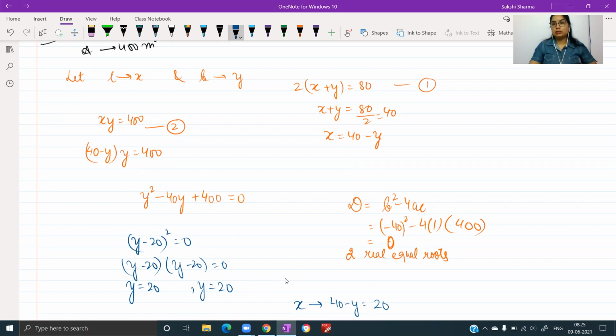What can you say about the field? It is a square. All squares are rectangles, right? Yes, ma'am. All squares are rectangles, but not all rectangles are squares. So let me know once you have noted this down, and then we will take up a few extra questions.